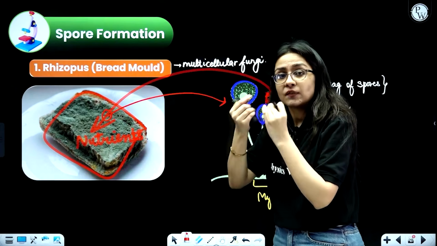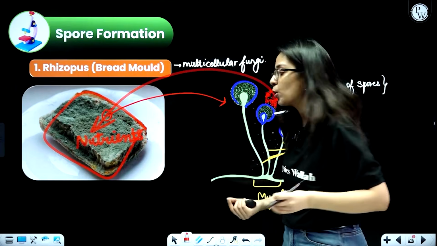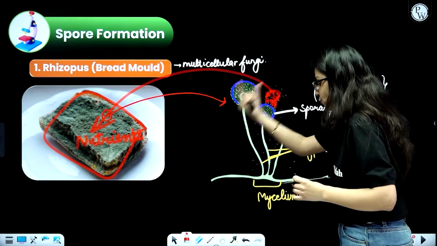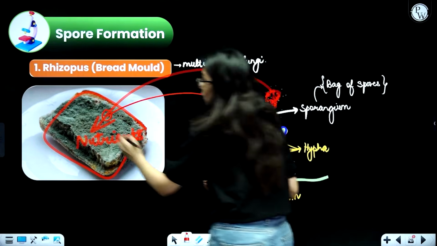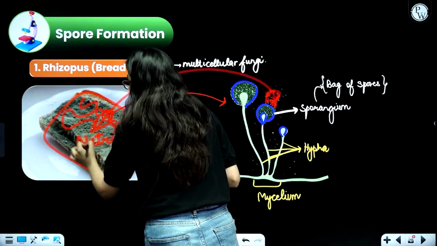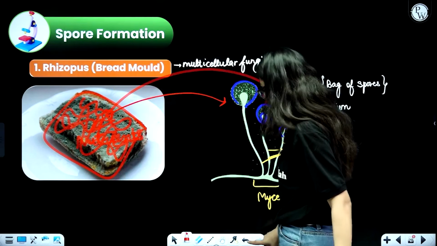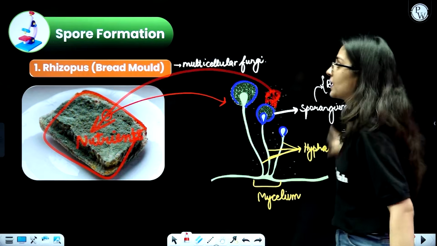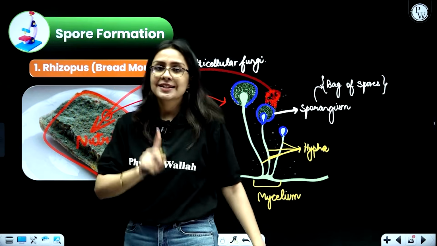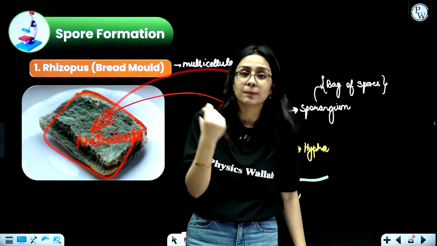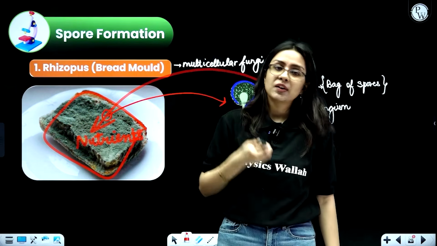And this one single tiny spore will eventually form your entire rhizopus mycelium. So over here, whatever you see is actually done not by one spore, but by many spores, which are responsible for forming this mycelium kind of structure. This is what takes place in case of your bread when it is getting rotten because of the fungus.